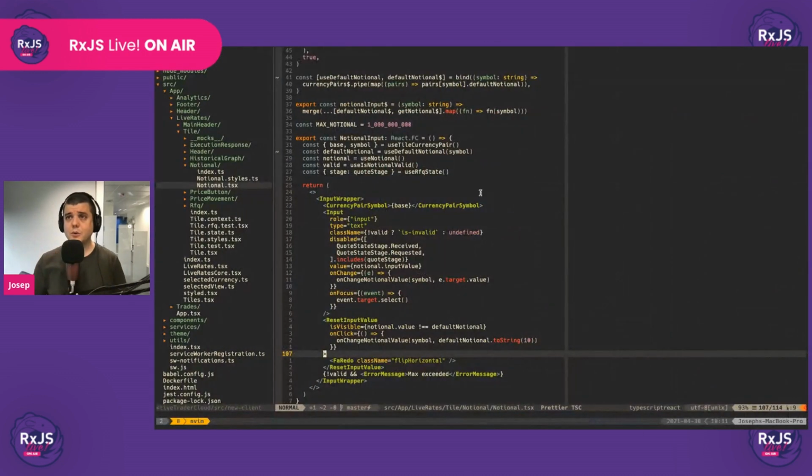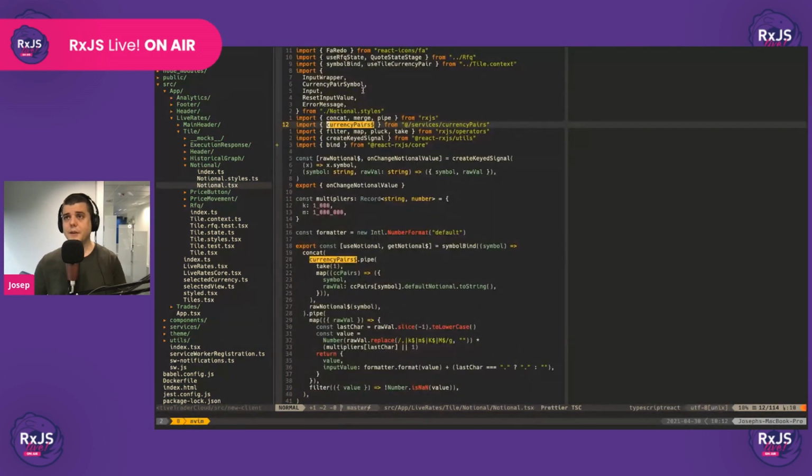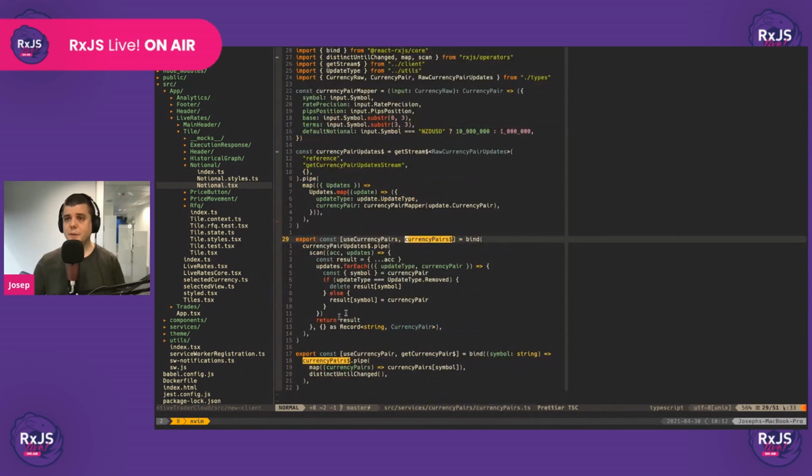So naturally, we'll go to the notional input component, which is this one, and then we'll see here that there's a default notional that comes from this use default notional, right? So if we go to the use default notional, we can see that it comes from this hook, and in this hook, we can see that it comes from the currency pairs. Okay, and then this comes from the services. Let's code navigate to it. Now we have code navigated to the services, and we see that it comes from these currency pair updates. Then if we don't know where this comes from, we just need to code navigate.